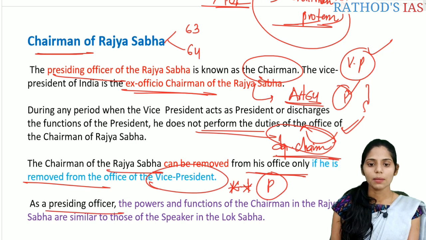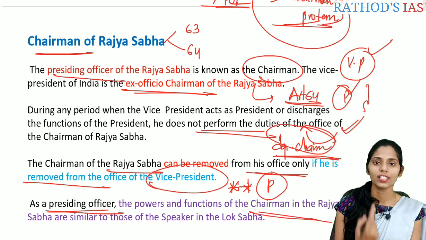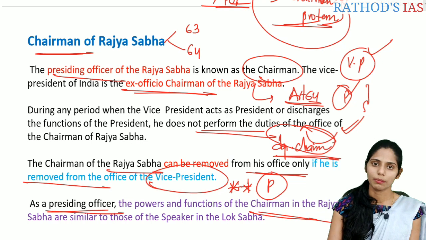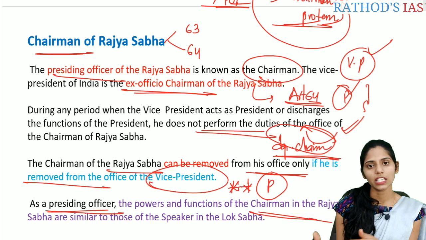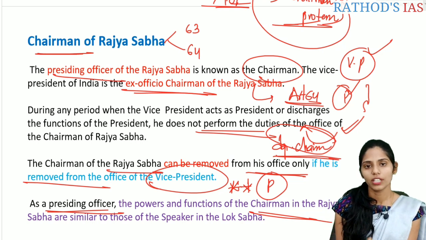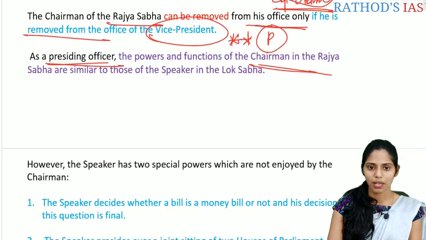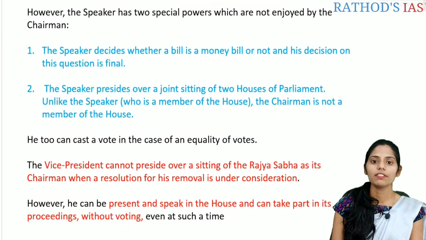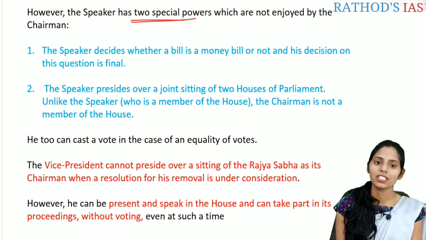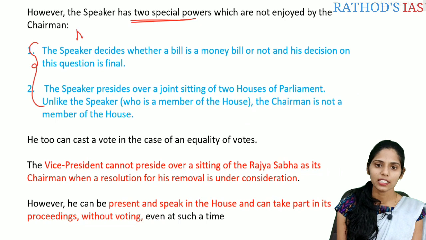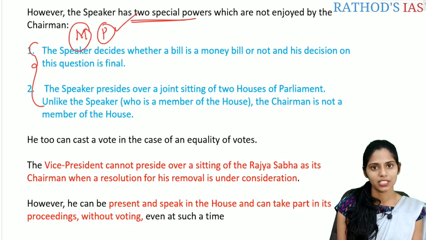As a presiding officer, the powers and functions of the chairman in the Rajya Sabha are similar to those of the speaker in the Lok Sabha. So the functions and duties of the speaker in the Lok Sabha are equal to the functions and duties done by the chairman in the Rajya Sabha. However, the speaker has two special powers which are not enjoyed by the chairman. Those two powers are very important both for the mains as well as the prelims.